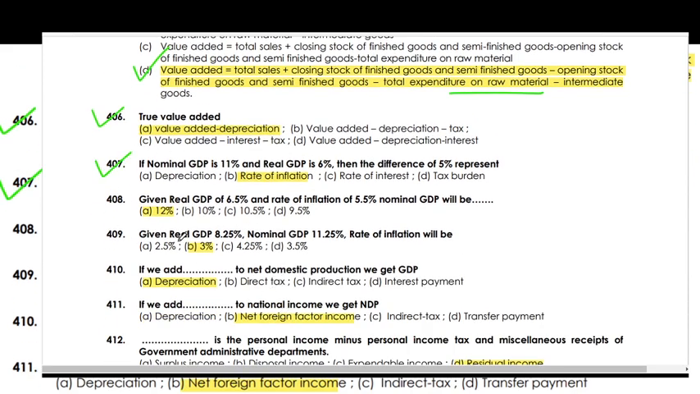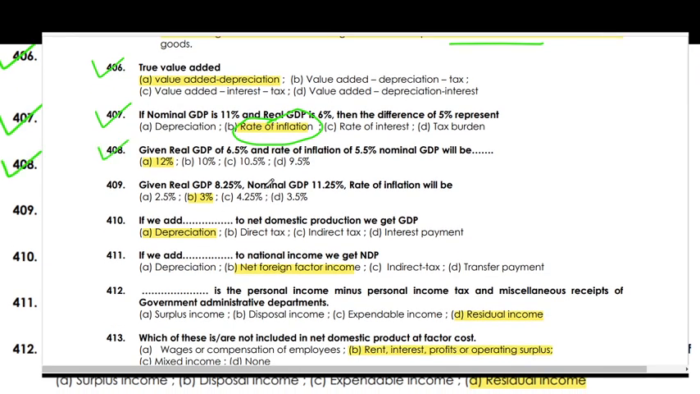If the nominal GDP growth is 11% and the real GDP growth is 6%, the difference of 5% represents the rate of inflation. Given a real GDP growth of 6.6% and a rate of inflation of 5.5%, the nominal GDP growth will be 12%. If the real GDP growth is 8.25% and nominal GDP growth is 11.25%, the rate of inflation will be 3%.